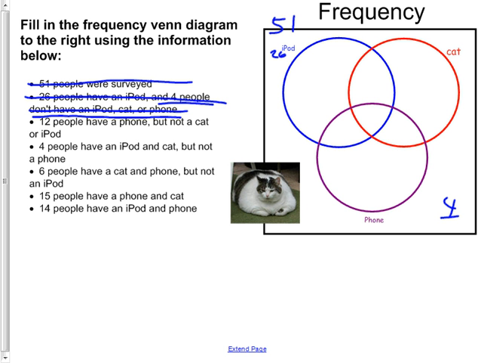12 people have a phone, but not a cat or iPod. Phone is in here, or here, or here, or here. 12 people have a phone and not a cat and not an iPod. So they couldn't be here, they couldn't be here, they couldn't be here. So that number is 12. So down there, 12. Got that one done. Now you see if you can figure it out from the rest of this.